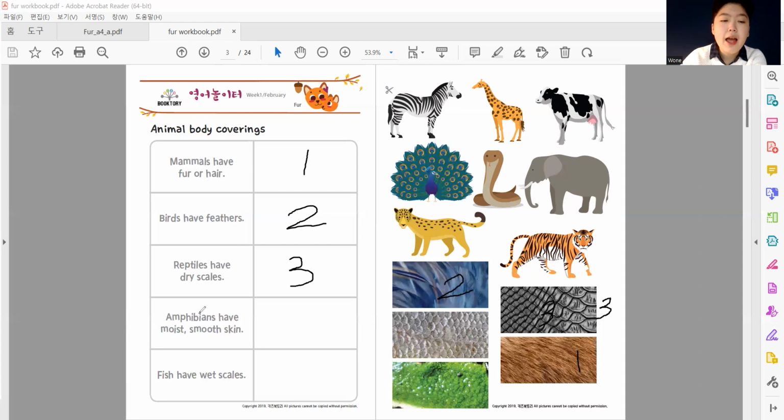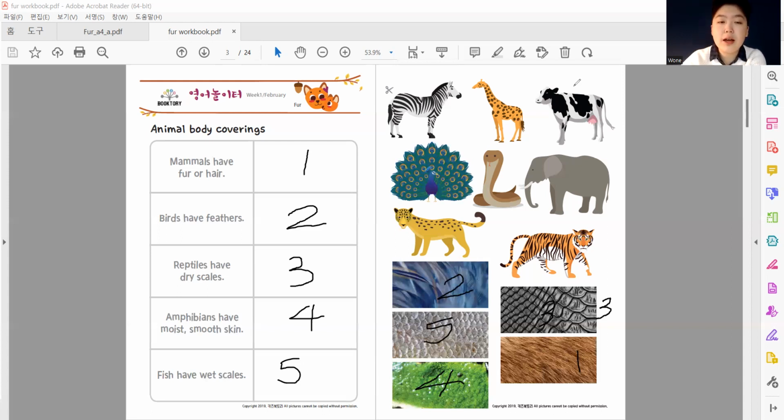Let's go to the next one. Amphibians, can you say that word? Amphibians. Amphibians have moist, smooth skin. Amphibians are like frogs. Frogs are amphibians. I'm going to say 4, and I'm going to draw the 4 again. It looks like this is number 4. Amphibian skin. And finally, fish have wet scales. One more time. Fish have wet scales. It looks like this last and final one is going to be our fish scales. Yep.